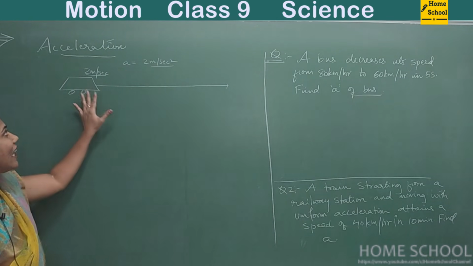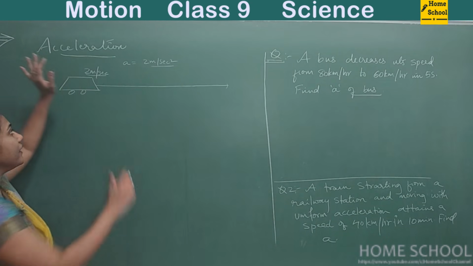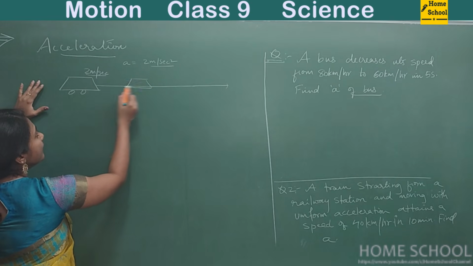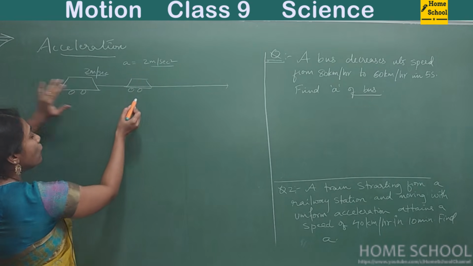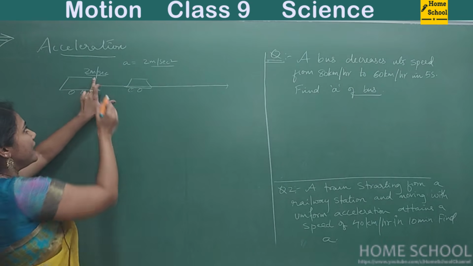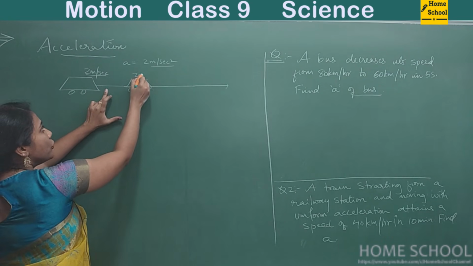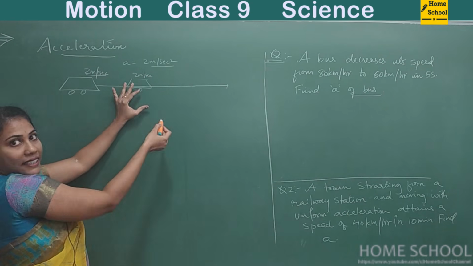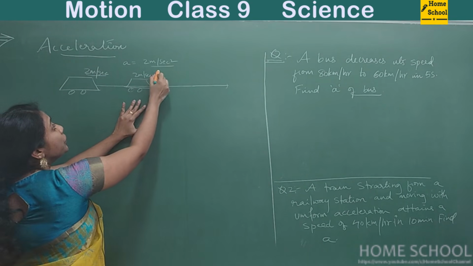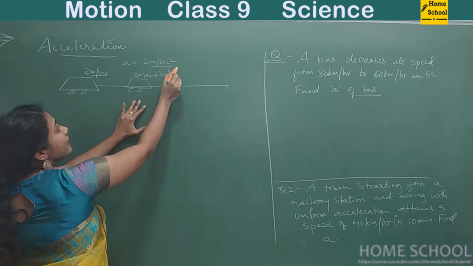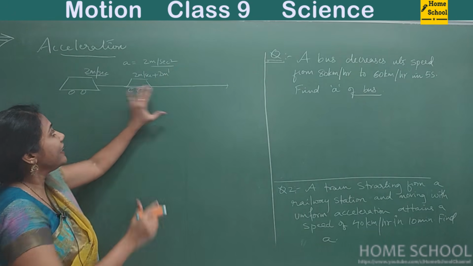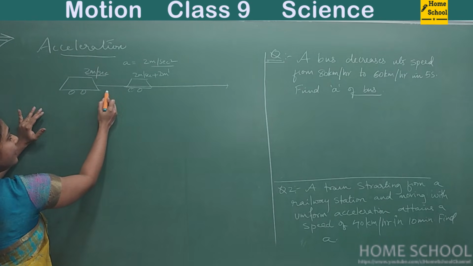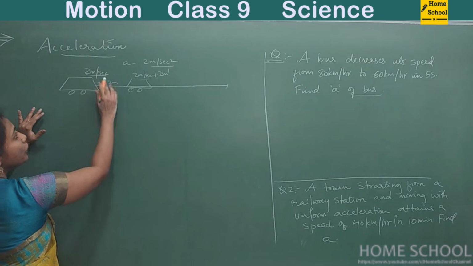So with what speed is the car moving? 2 meters per second, right? So when the car has come here, what may be its speed? Initially it has 2 meters per second. It will have this much speed, not less than this. Along with this, 2 more meters per second, right? 2 more meters it can travel in that 1 second. Say if it maintains this speed, in 1 second it would have traveled 2 meters.